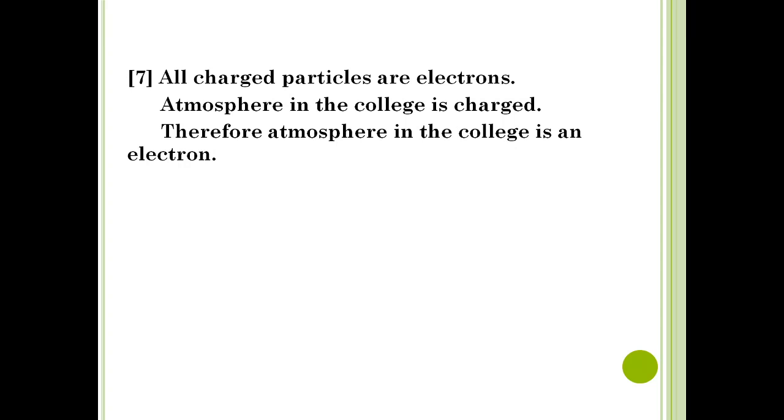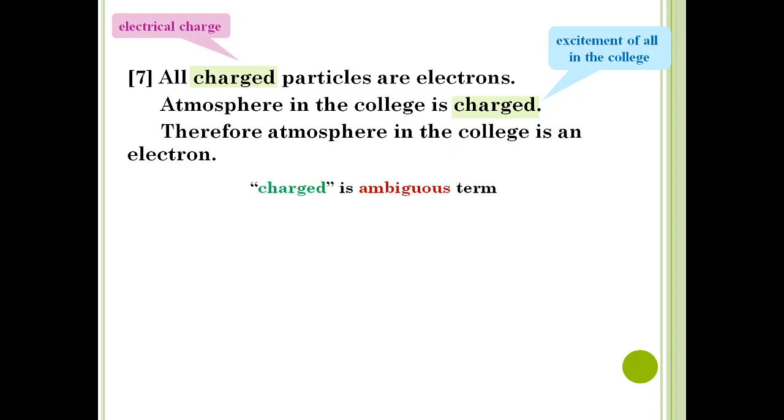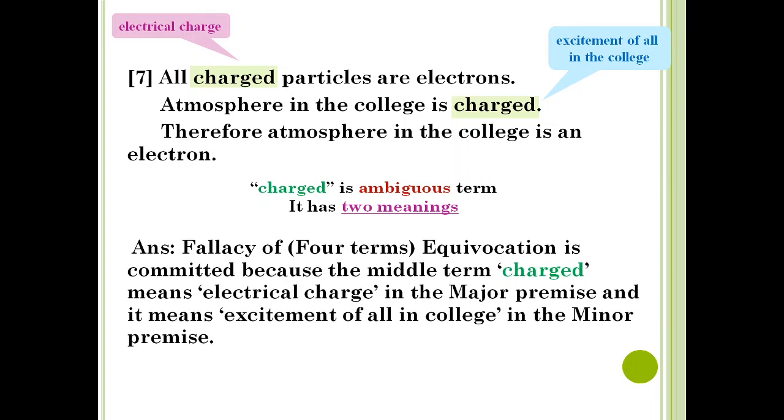Now we will have to check whether any term is ambiguous. Now what is the middle term? Charged. So charged in the first premise, that is the major premise, means electrical charge, and in the second premise, that is minor premise, it means the excitement of all in the college. So the middle term charged is an ambiguous word and it has two meanings in two different premises. So here the fallacy of equivocation, that is four terms, is committed.